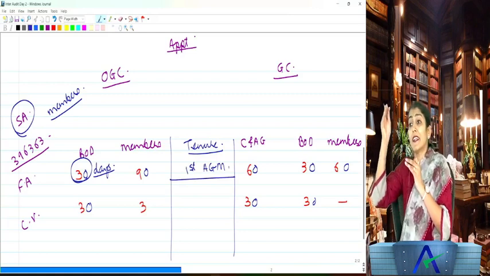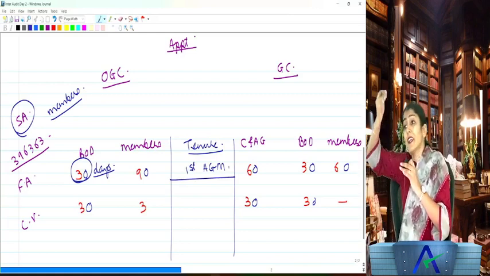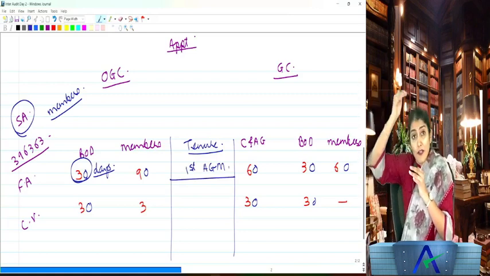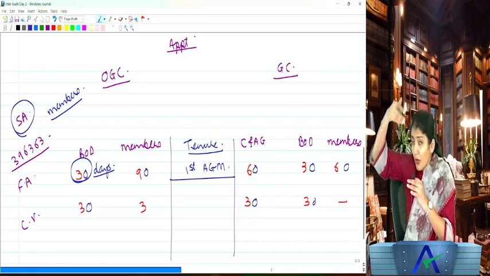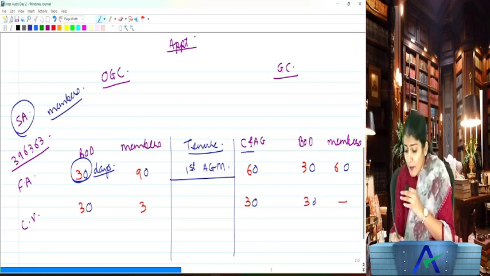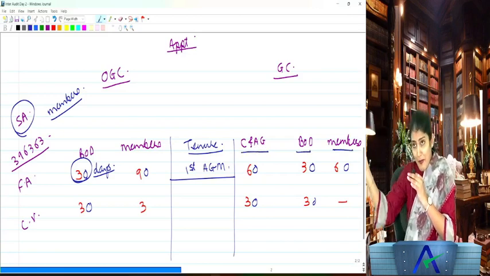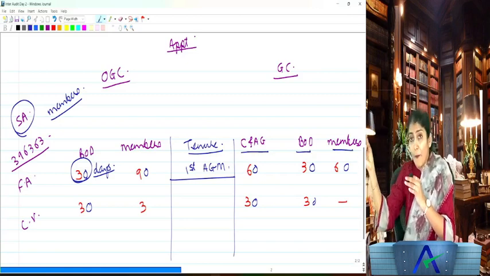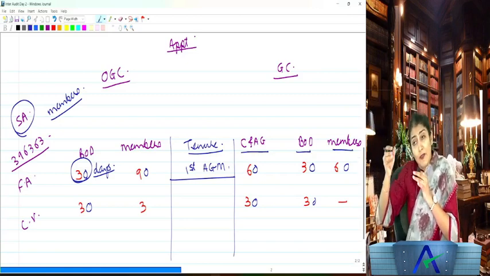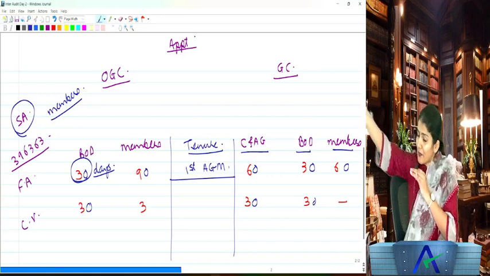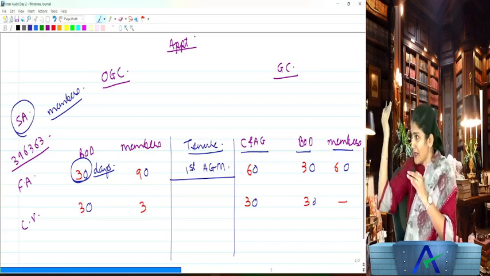So do you understand tenure? Okay, till when is he the auditor of the company? First auditor, once appointed by the board or appointed by the members or appointed by CNAG, the board or the members, he is the auditor of the company till the conclusion of the first AGM, and thereafter that will be the subsequent auditor. Are you understanding that?